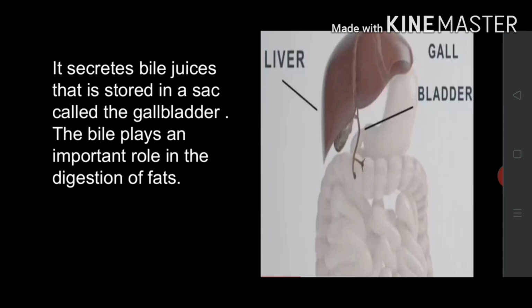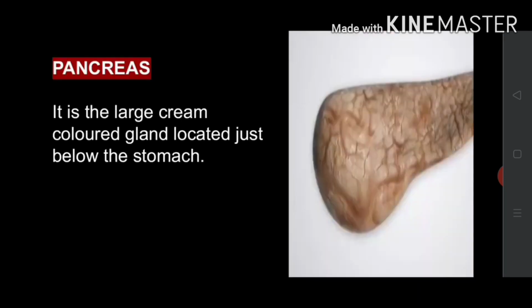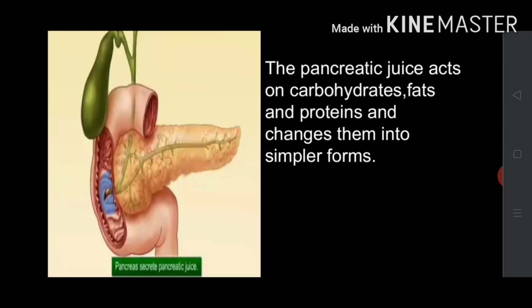Liver is the largest gland in the body. It secretes bile juice that helps to digest fat. Next one, pancreas. It is a large cream colored gland located just below the stomach. The pancreatic juice acts on carbohydrate, fat, and proteins and changes them into simpler forms.